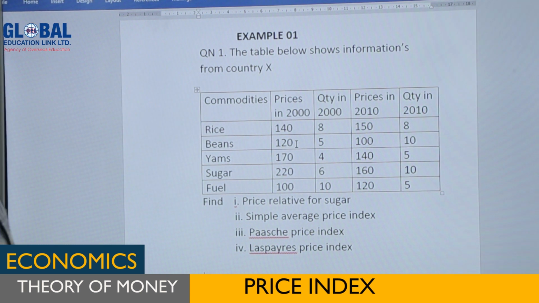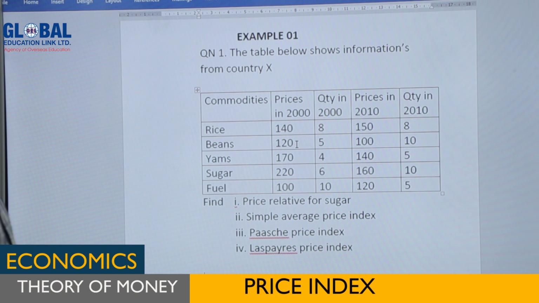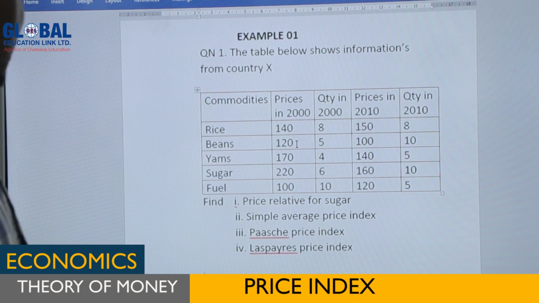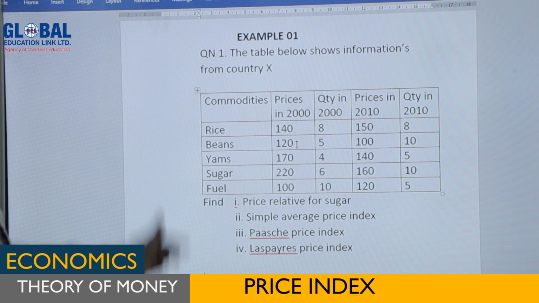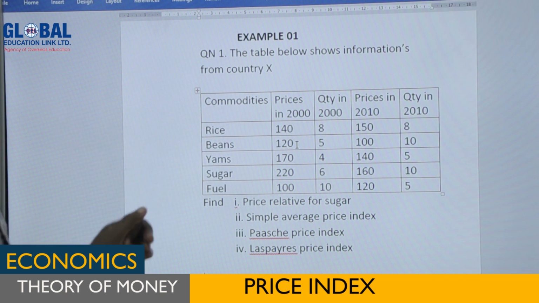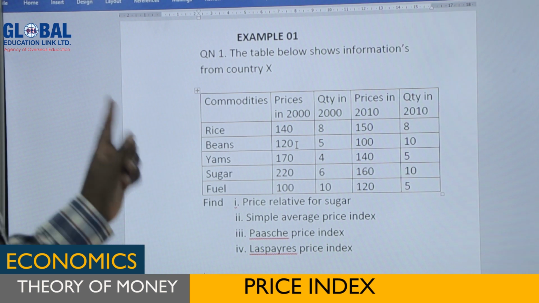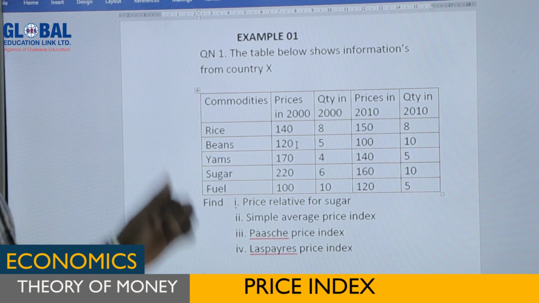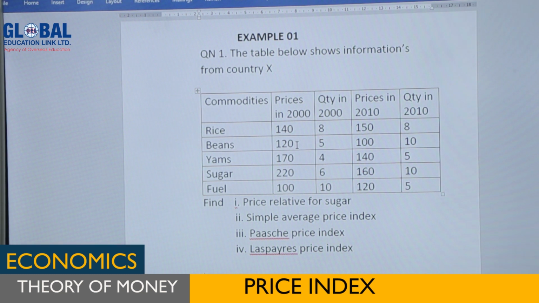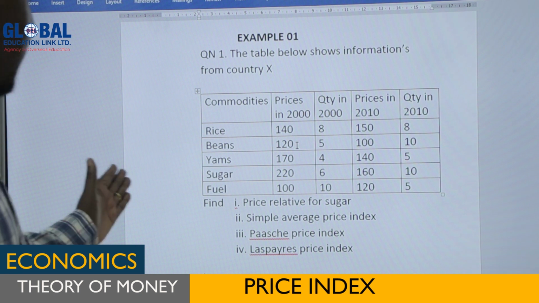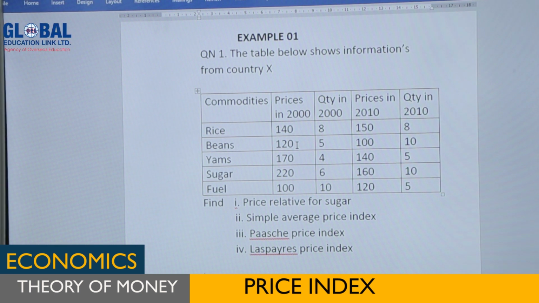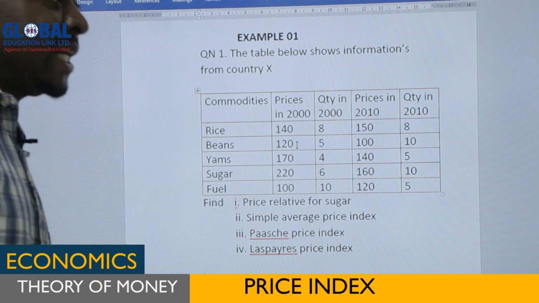Example 1, question number 1: the table below shows information from country X. It means this information is extracted from country X. The information there are commodities, prices in 2000, quantity in 2000, prices in 2010, and quantity in 2010. It means here we are comparing 2 years, 2000 and 2010. The commodities given are 5: rice, beans, yams, sugar, and fuel. Those are the commodities which have been taken in the basket of goods.